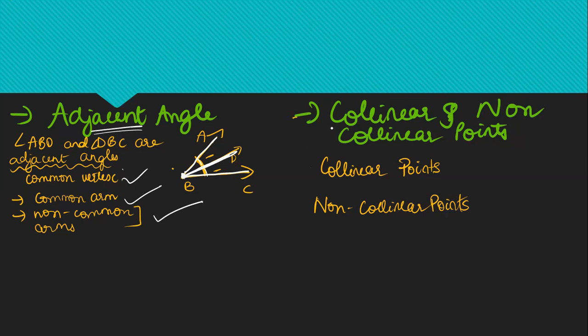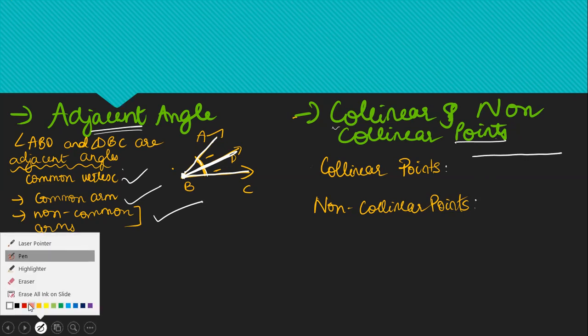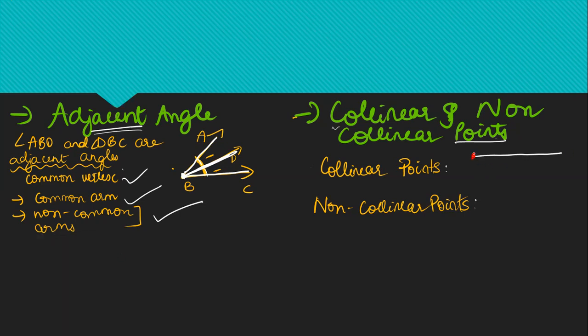So collinear and non-collinear points. What are collinear and non-collinear points? Suppose I have a line, and here I have some points, point A, B, C, and D. Here I have collinear points.